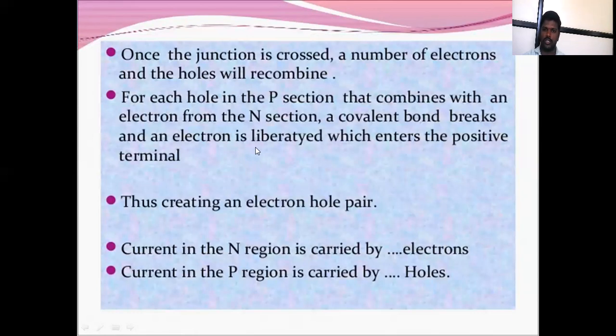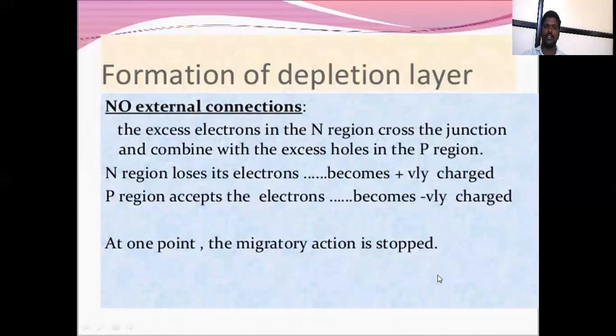Once the junction is crossed, a number of electrons and holes will recombine. For each hole in the P region that combines with an electron from the N section, a covalent bond breaks and an electron is liberated, which enters the positive terminal. This creates an electron-hole pair. Current in the N region is carried by electrons, and current in the P region is carried by holes. That is the formation of the depletion layer with no external connection.